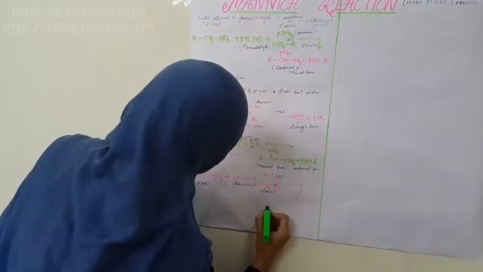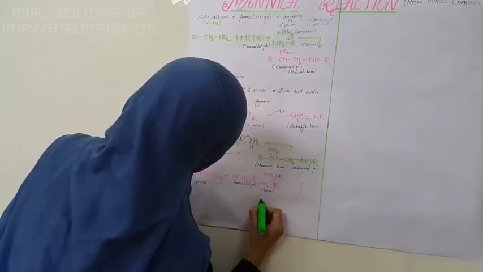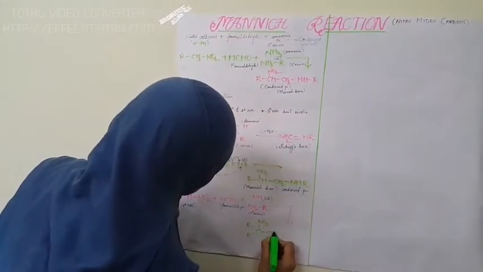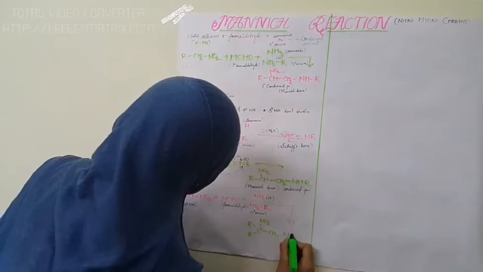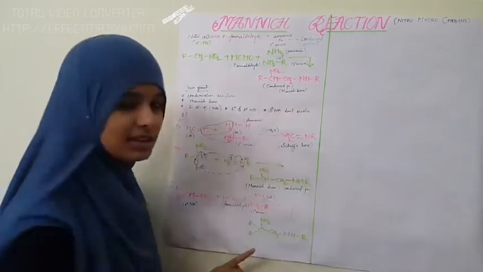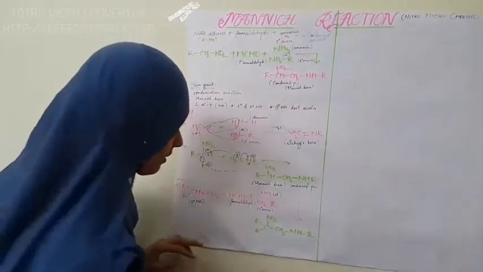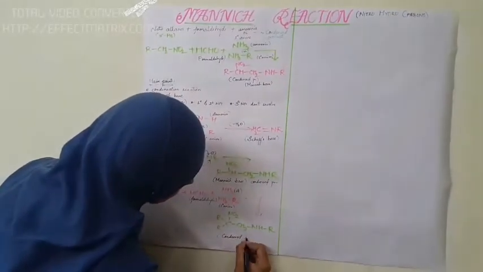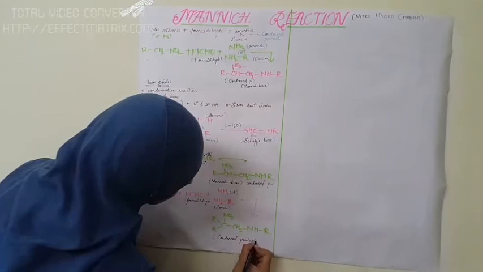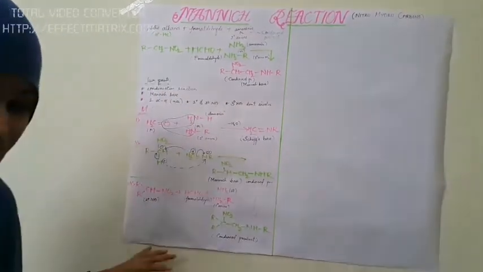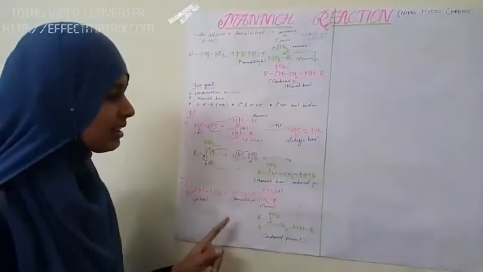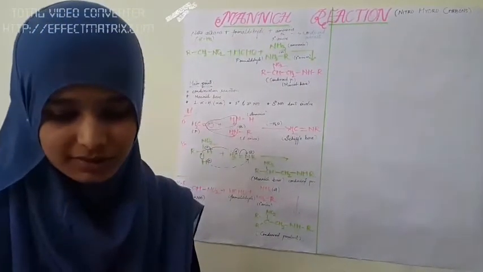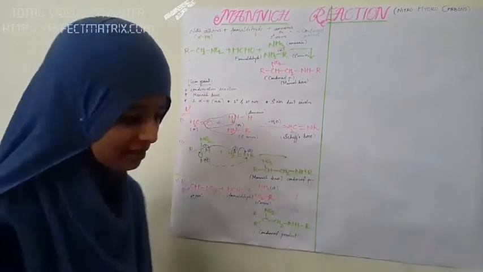So what is the product? R, NO2, CH2, NH, R. So this is the product, the condensed product. By taking secondary nitroalkane, this is the condensed product. Let us see the mechanism. It is similar to the primary nitroalkane mechanism.